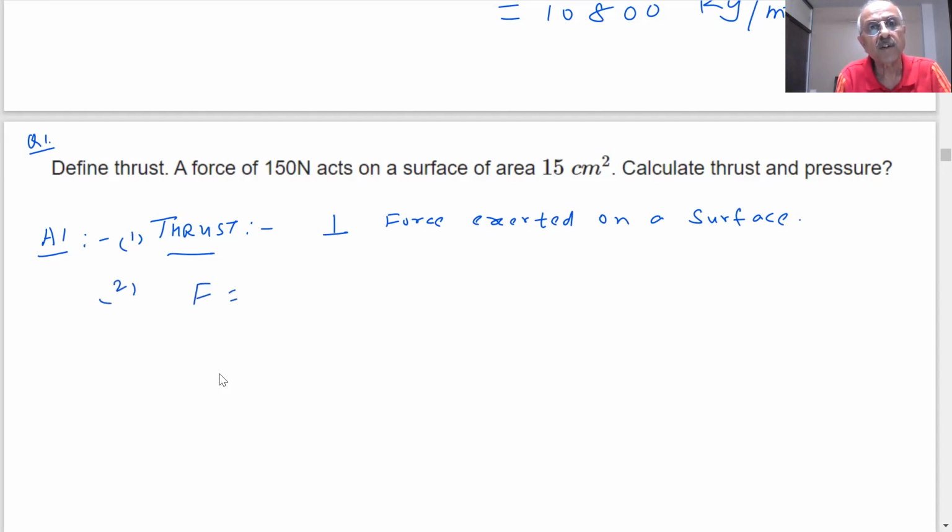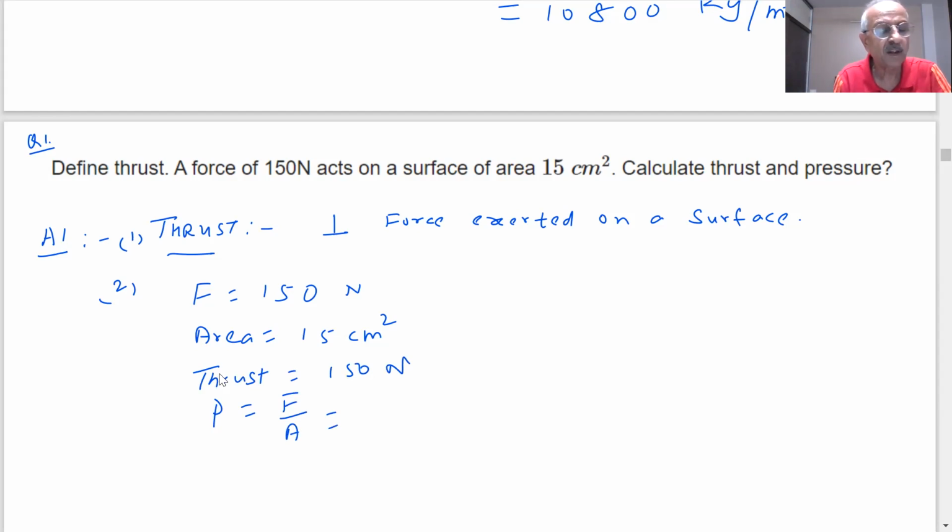What is the force given here? 150 newtons. What is the area? 15 centimeters square. Then what will be the thrust? 150 Newton. What will be the pressure? Thrust is 150 Newton. What is the formula of pressure? F by A.